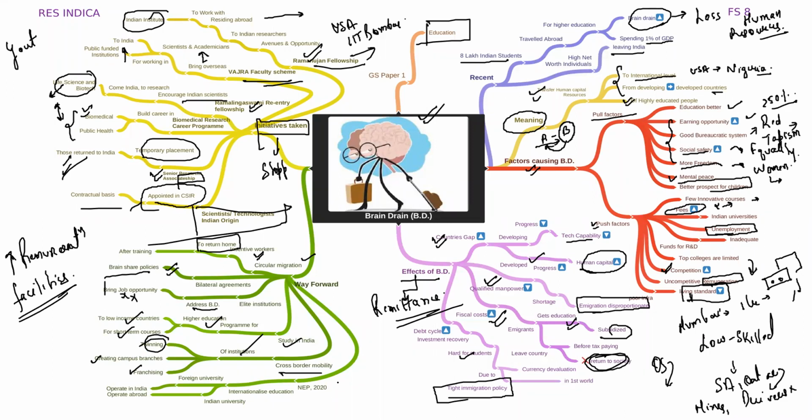Clear? The New Education Policy also has some provisions which tackle this particular menace of brain drain. What does it do? It tends to internationalize education. How? First of all, foreign universities will be allowed to operate in India and Indian universities will be allowed to operate abroad. So if we keep all these things in mind, then certainly a future may come where this menace of brain drain is tackled at its roots.